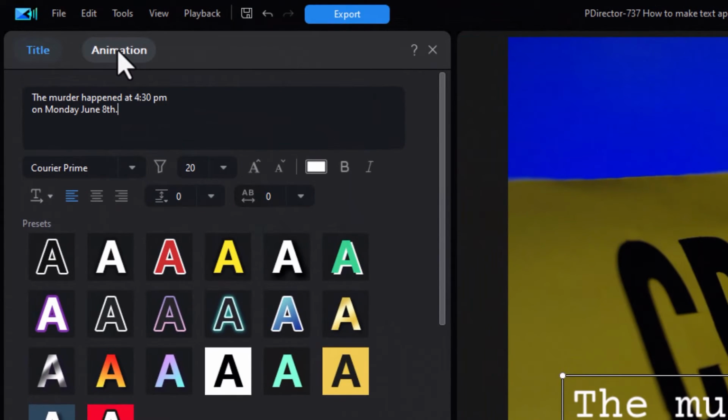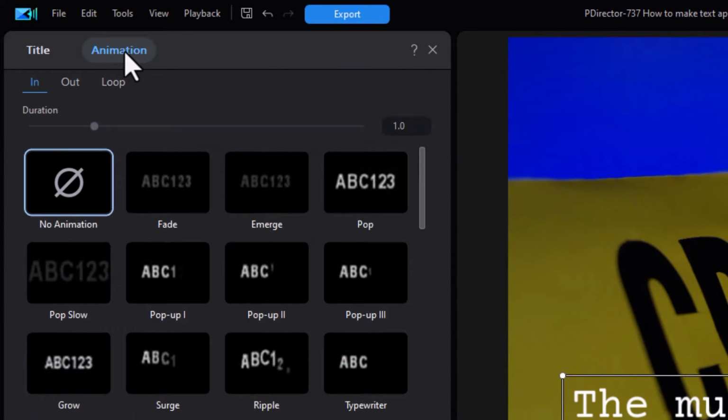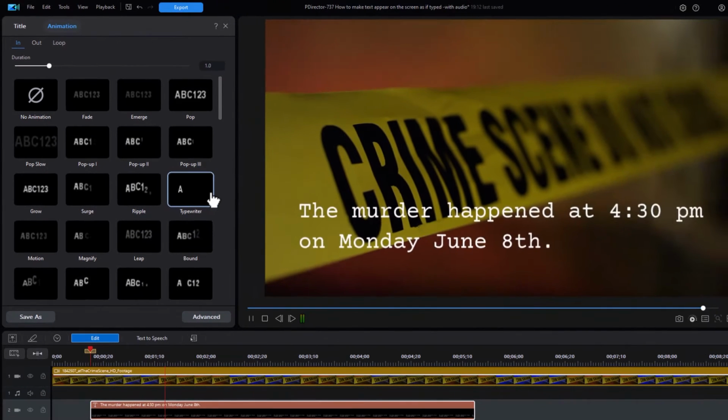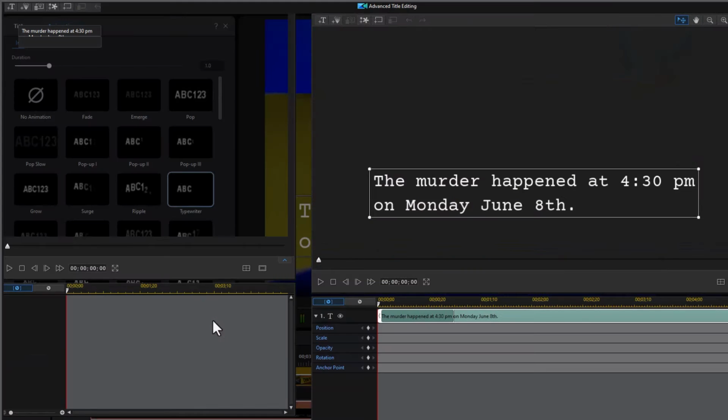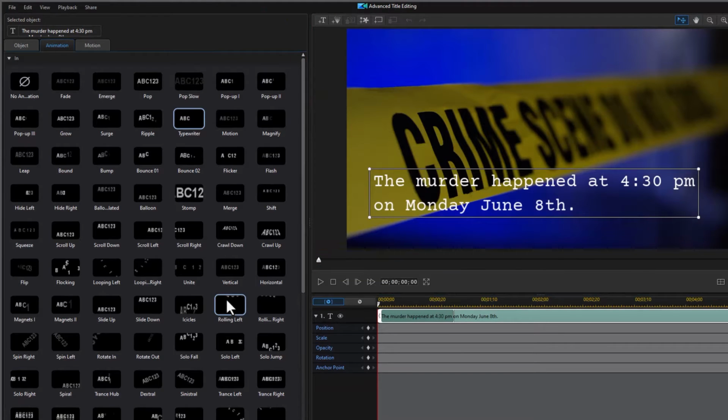So I'm going to go to my animation button. And I want my in animation to be the one we're going to use. And we have one called typewriter. So I'll click on that. And it immediately begins to animate that. But the animation's pace is not what I want. So I'm going to click on the advanced button in the lower right corner of my title controls. That'll open up my entire page.